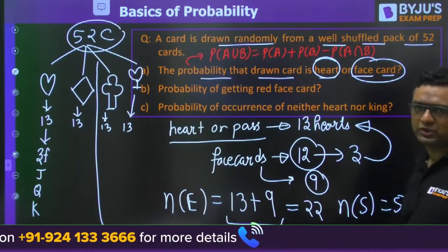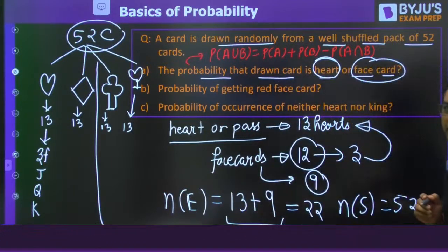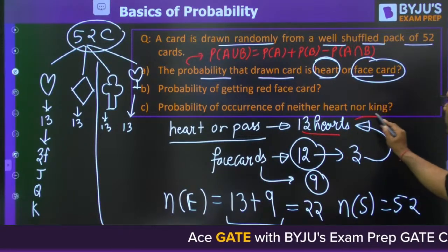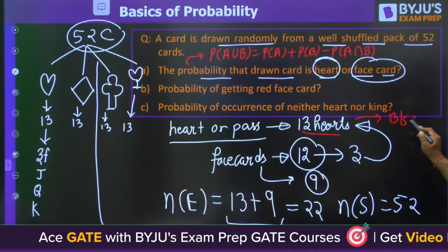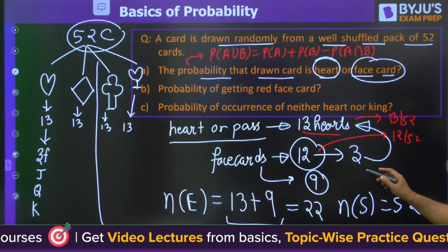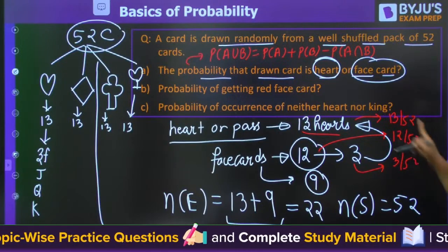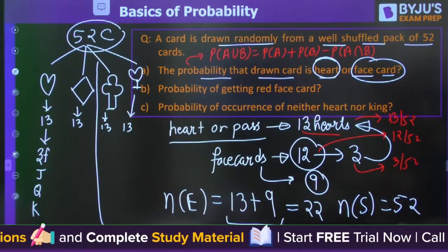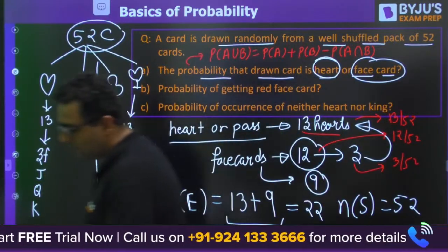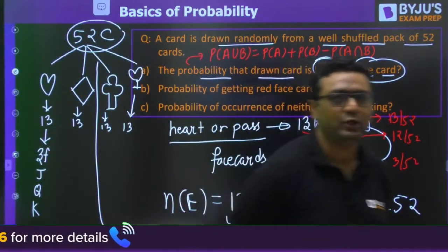But this is a very easy question. For an easy question, we will generally avoid it. Otherwise, if you find out probability of A, B, it is very easy. Because when you are saying these are 13, probability of A will be 13 by 52. Probability of B will be 12 by 52. And A intersection B will be 3 by 52. So you can see 13 plus 12 minus 3. The answer will once again be the same. You can go by that. Yes, Ronaldo, your concern is very much correct. I was about to tell that, but before that you asked, that's great.